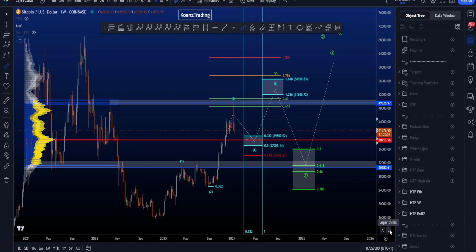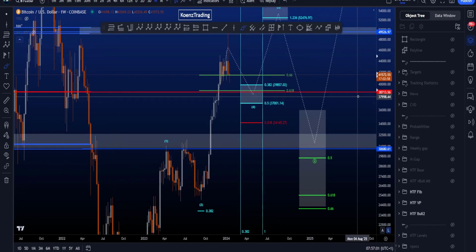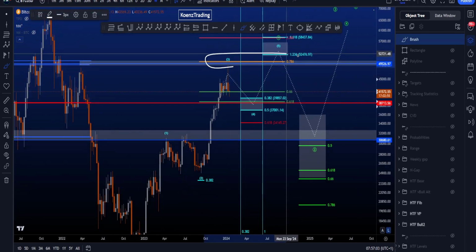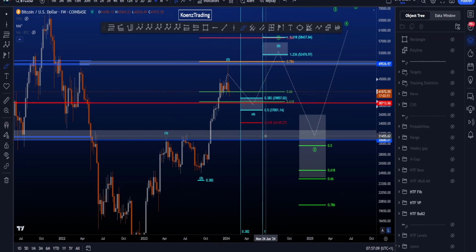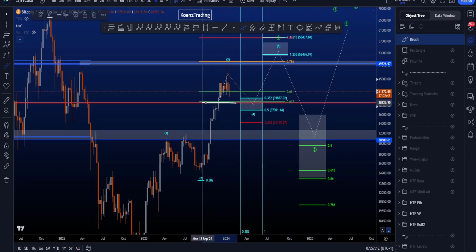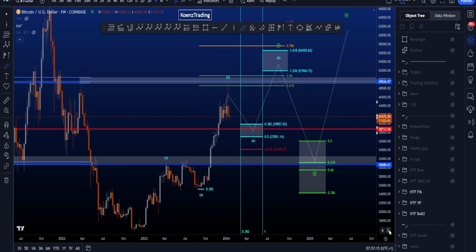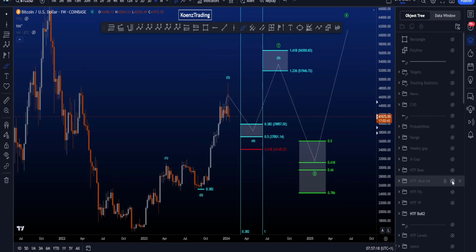If I switch the chart to logarithmic, then you can see that price has pretty much hit almost the 0.786 over here, and we are now back at the golden pocket, retesting this area of potential support, where of course we also have the point of control at 38.7k.